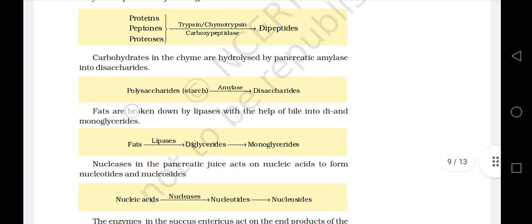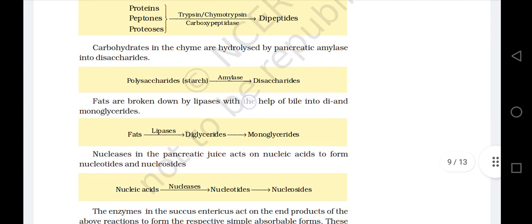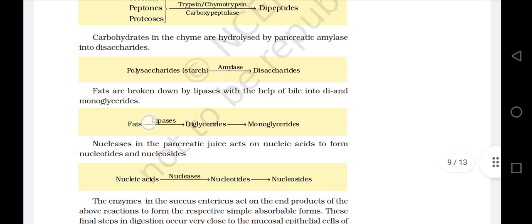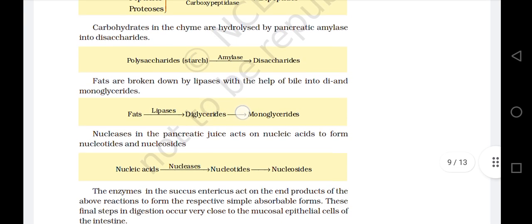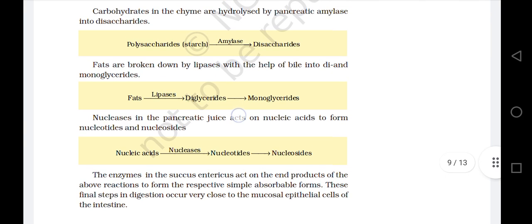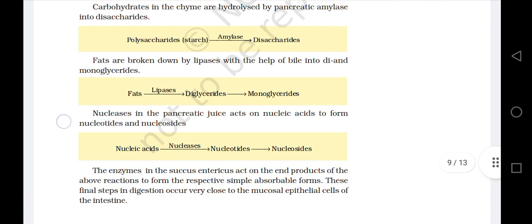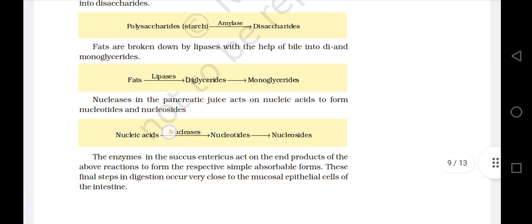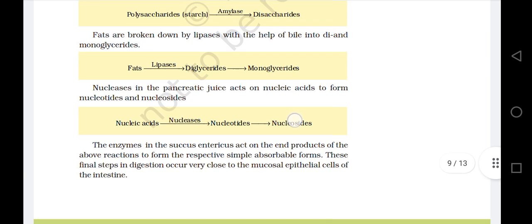Fats are broken down by lipases with the help of bile into di and monoglycerides. Fats, in the presence of lipases, give diglycerides and monoglycerides. Nucleases in the pancreatic juice act on the nucleic acids to form nucleotides and nucleosides.